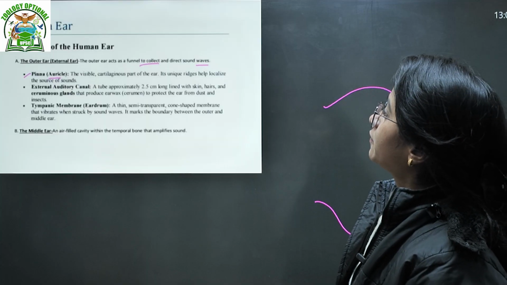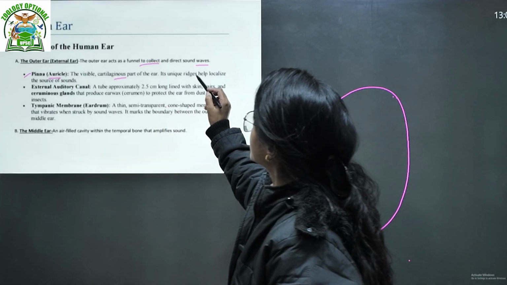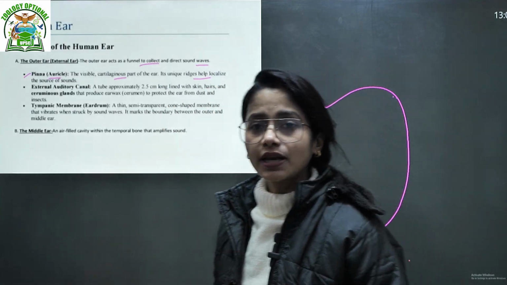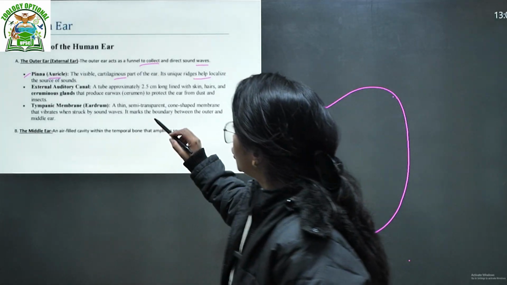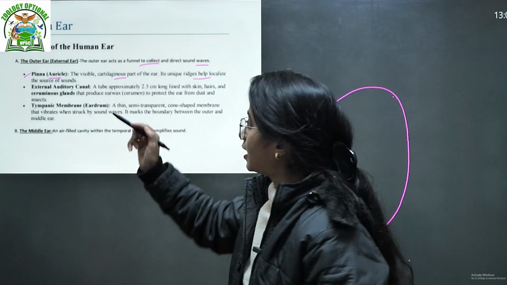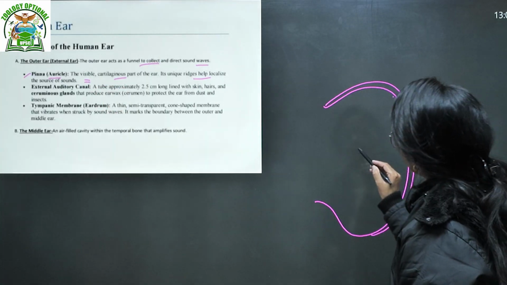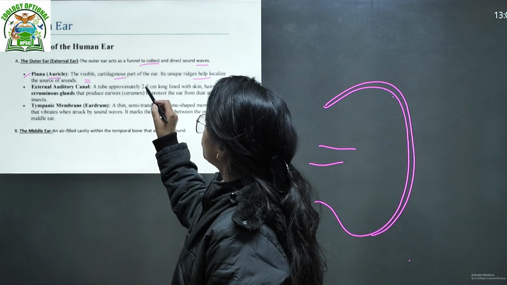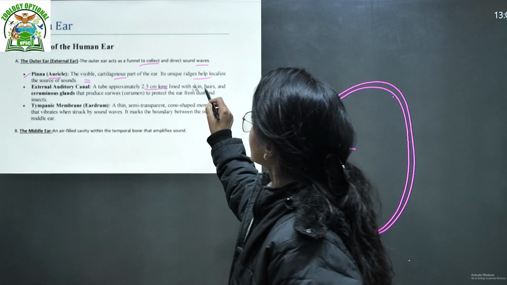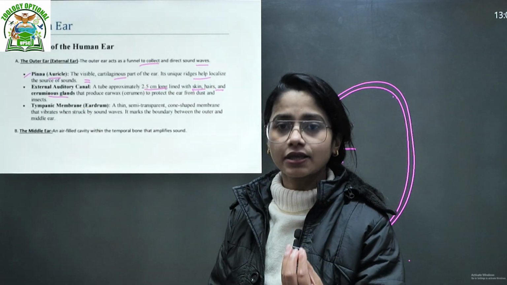The outer ear acts as a funnel to collect and direct the sound wave. The pinna is the visible cartilaginous part of the ear, and its unique ridges help localize the source of the sound. Then the external auditory canal, a tube-like structure. So first is the pinna, and second is the hole, known as the canal. The tube is approximately 2.5 centimeters long, lined with skin, hairs, and the ceruminous glands, which secrete a wax-like substance.